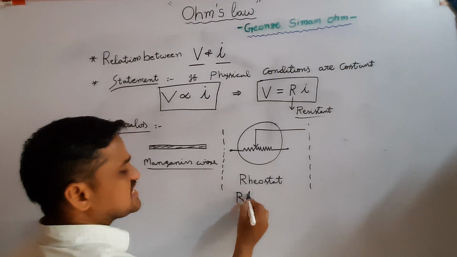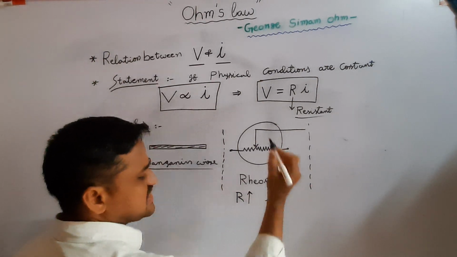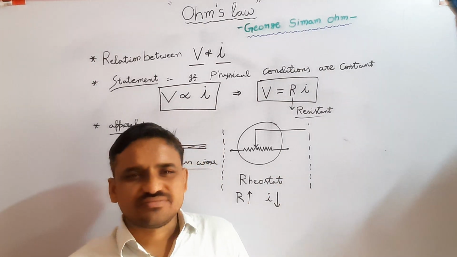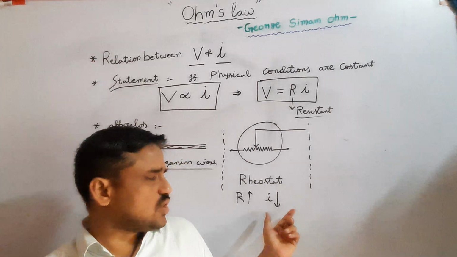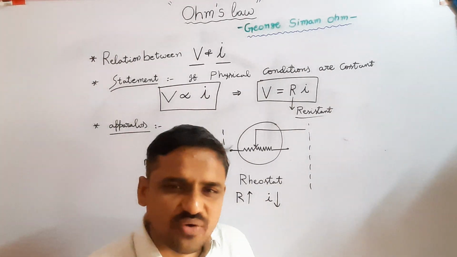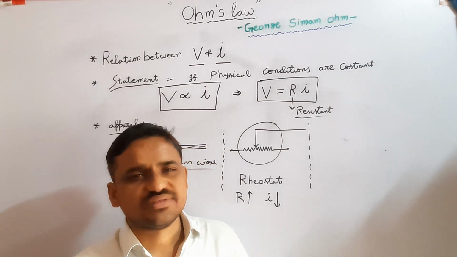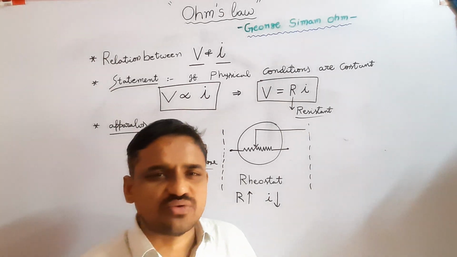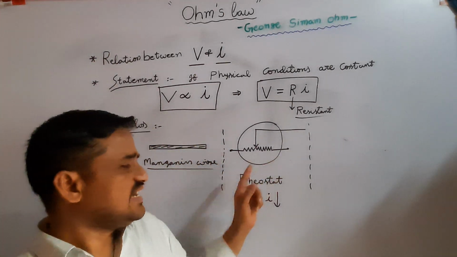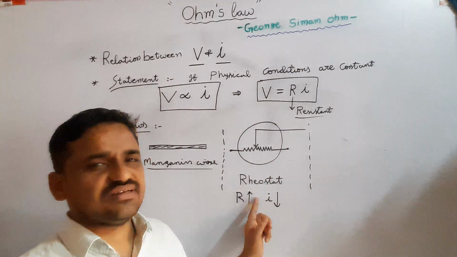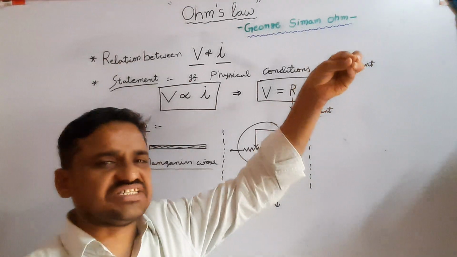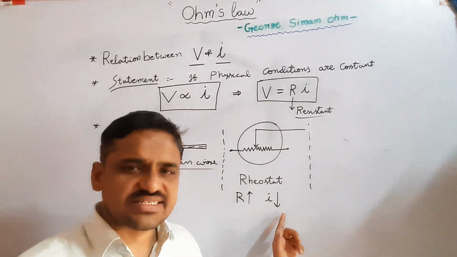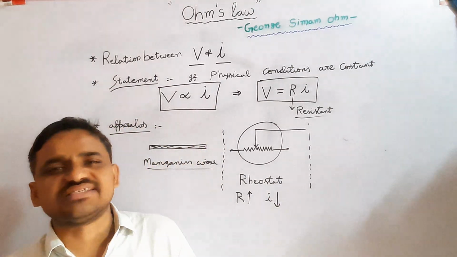If resistance increases, current flowing through the circuit decreases.